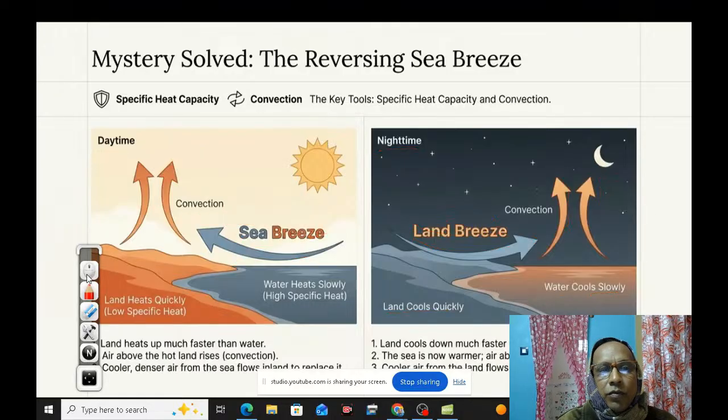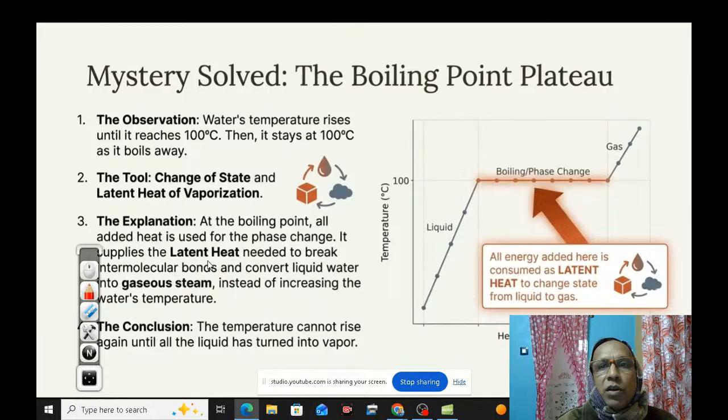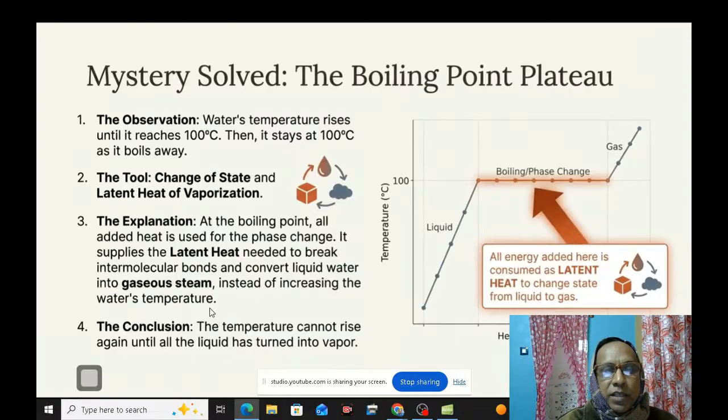Now, we're going to the next section, the mystery solved: the boiling point plateau. Water's temperature rises until it reaches 100 degrees centigrade. Then it stays at 100 degrees centigrade as it boils away. The tool: change of state and latent heat of vaporization. Explanation: at the boiling point, all added heat is used for the phase change. It supplies the latent heat needed to break intermolecular bonds and convert liquid water into gas, instead of increasing the water's temperature. Conclusion: temperature cannot rise again until all the liquid has turned into vapor.